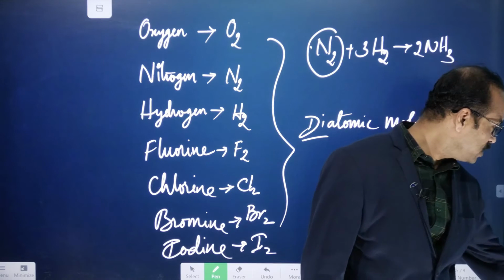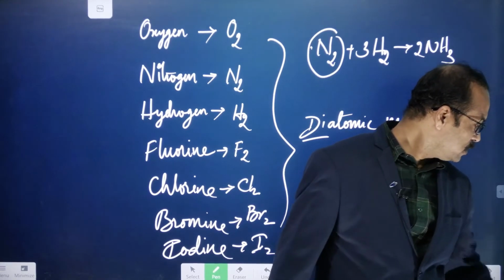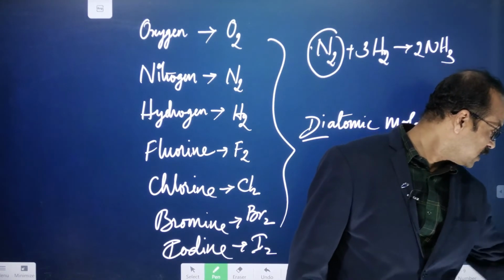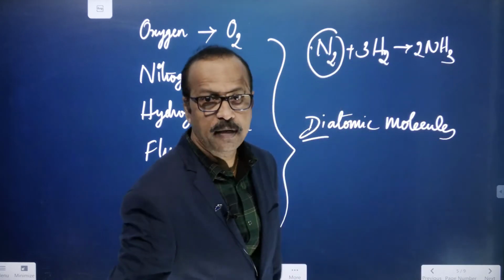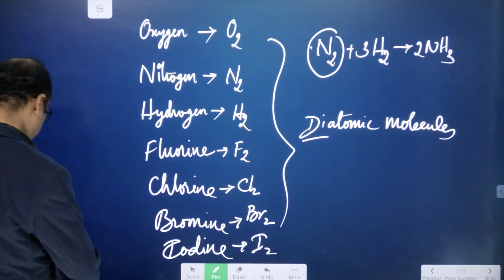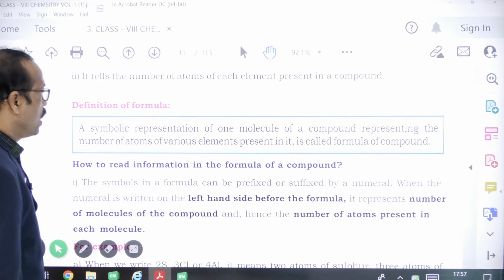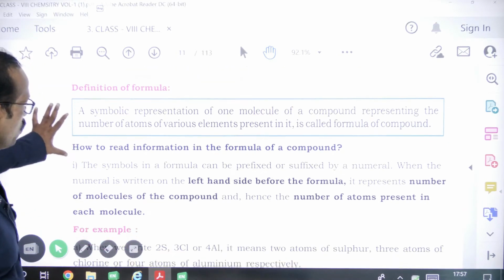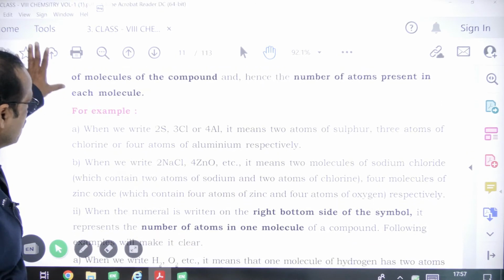So with this, I think we completed this topic. Now go through it once. This is the symbolic representation. Now, what all I explained to you is there in this.